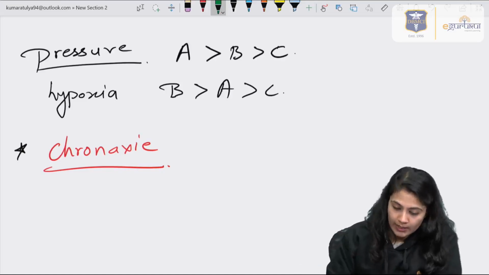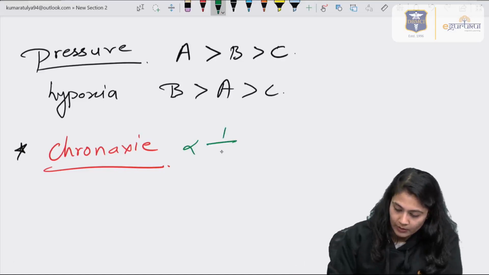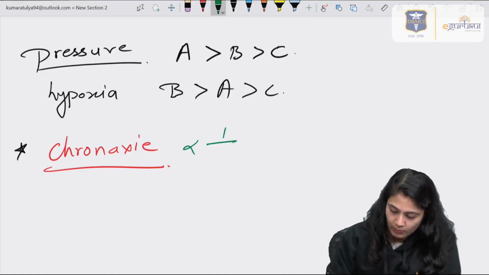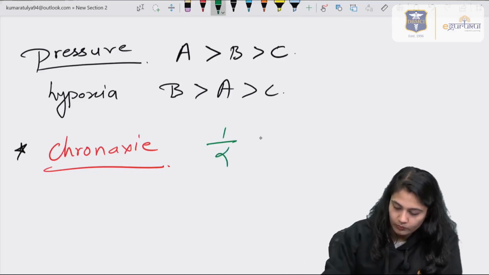Remember, it is inversely proportional to excitability.